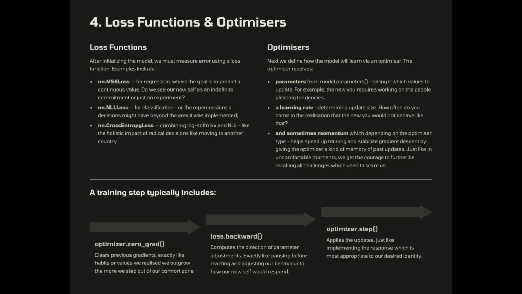optimizer.zero_grad clears previous gradients, exactly like habits or values we realized we outgrew the more we step out of our comfort zone. 2. loss.backward computes the direction of parameter adjustments, exactly like pausing before reacting and adjusting our behavior to how our new self would respond. 3. optimizer.step applies the updates, just like implementing the response which is most appropriate to our desired identity.